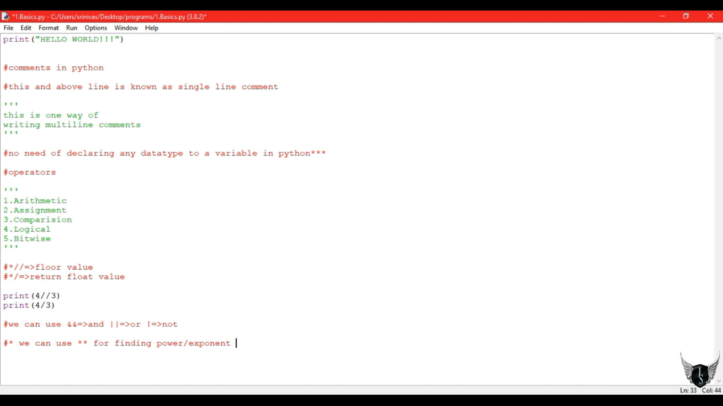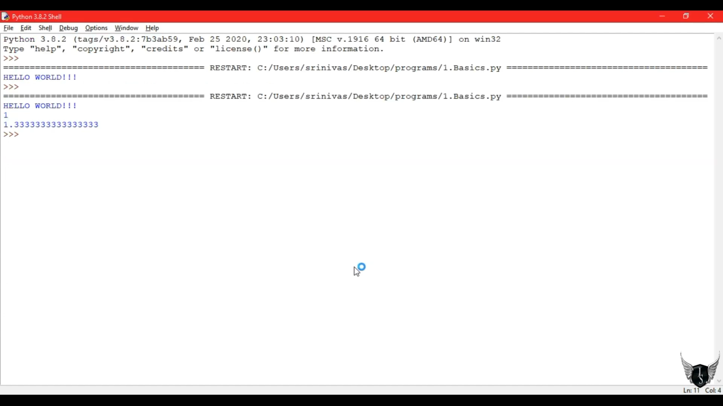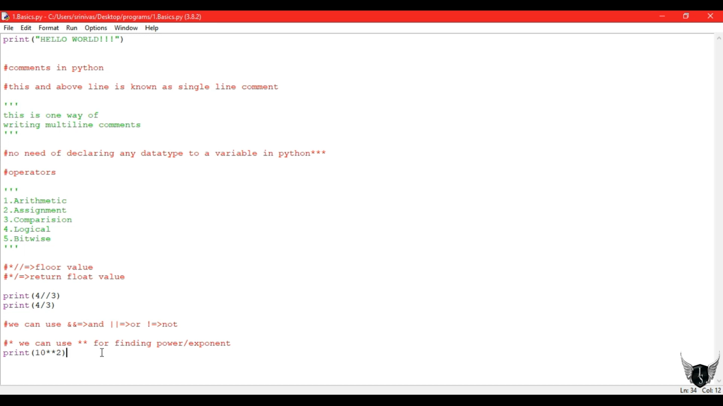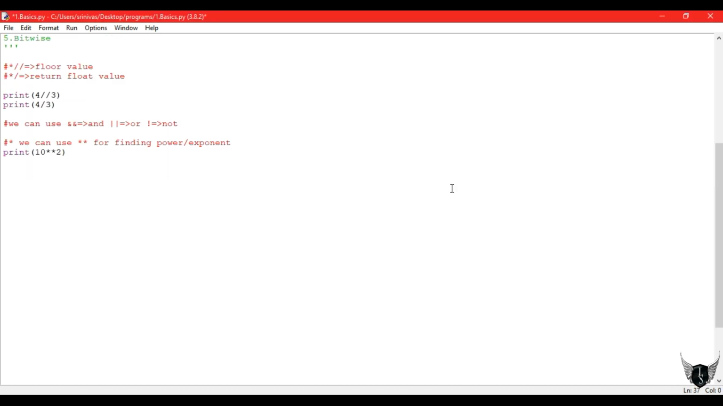The next operator is double star. Double star or double asterisk, we use that to find power or exponent. If you write 10 double star 2, that means 10 power 2. So we get 100 as the output. This is also a basic operator which is used to find the power or exponent of a value. You can write 2 double star 3 to get 2 cube also, etc.